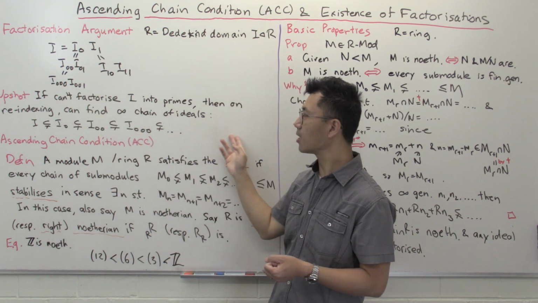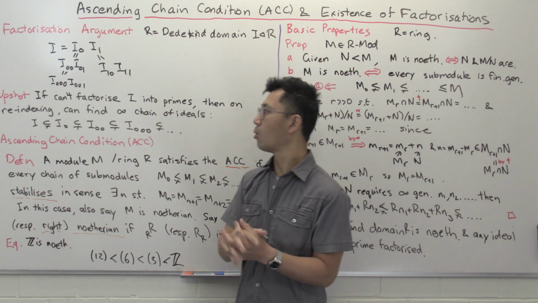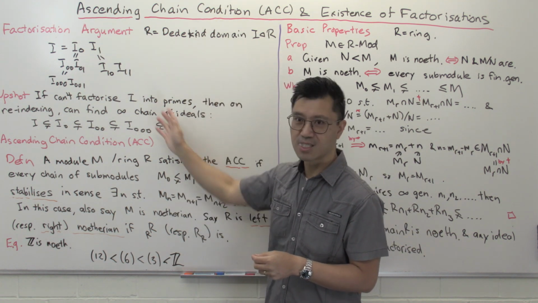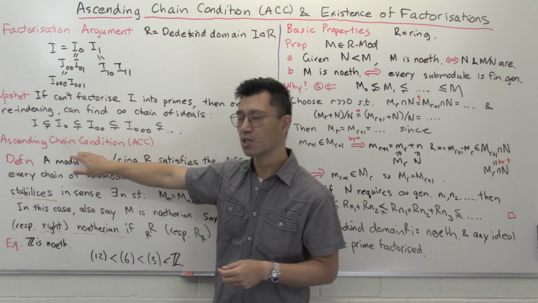You get this infinite, strictly increasing chain of ideals. What we want to do is to say basically this doesn't happen. And when this doesn't happen, we say that the ascending chain condition holds.